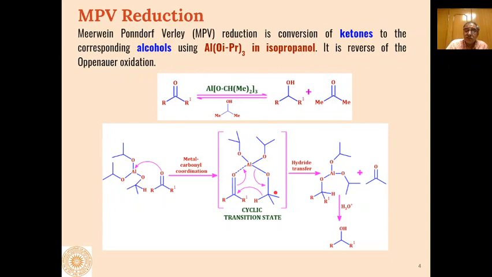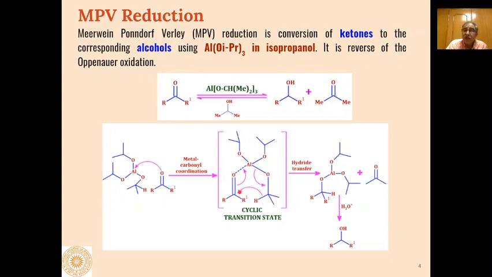This substrate is a carbonyl group, and metal coordination leads to the formation of this type of cyclic transition state, where the metal is coordinated with the oxygen, and then the transfer of the hydride from this aluminium complex takes place in this manner in a cyclic transition state.